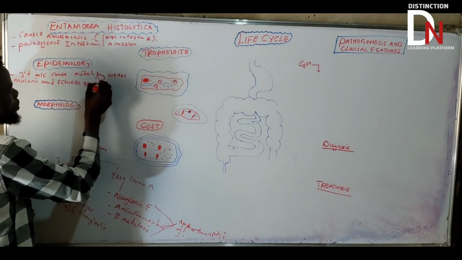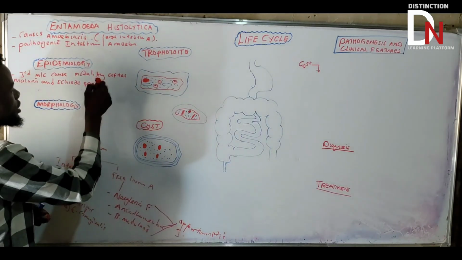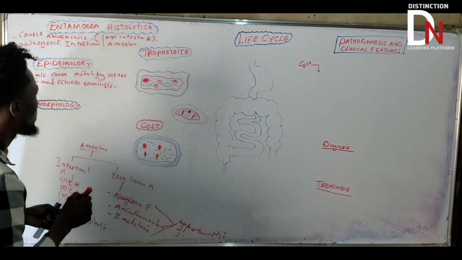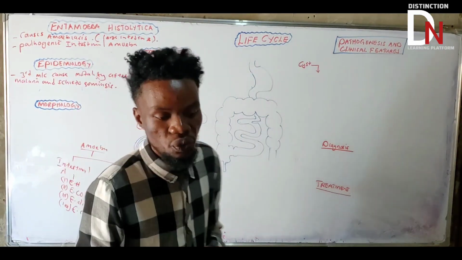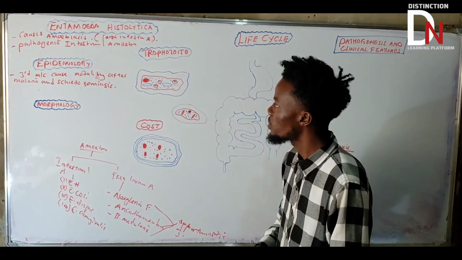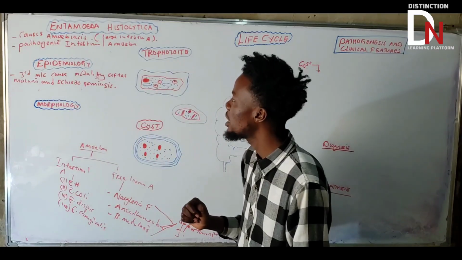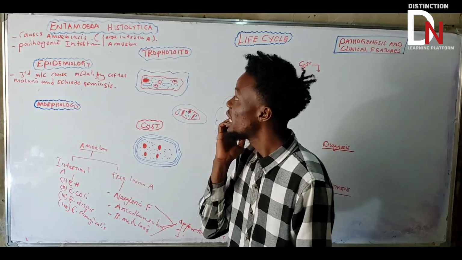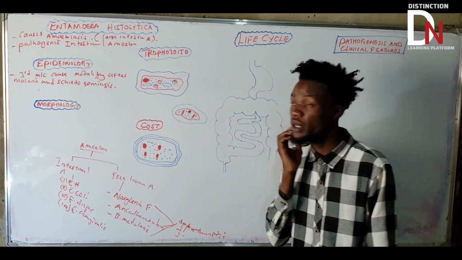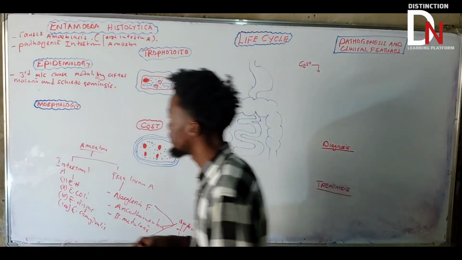Schistosomiasis. So we'll come and talk about schistosomiasis. After malaria and schistosomiasis, this is the third most common cause of mortality. Very, very important.